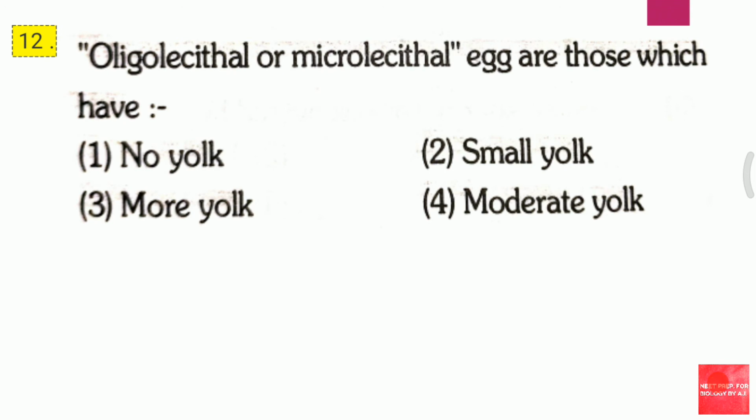Question 12. Oligolecithal or microlecithal eggs are those which have first no yolk, second small yolk, third more yolk, fourth moderate yolk. Oligolecithal or microlecithal eggs are those which have. The answer for this question is second, that is small yolk.